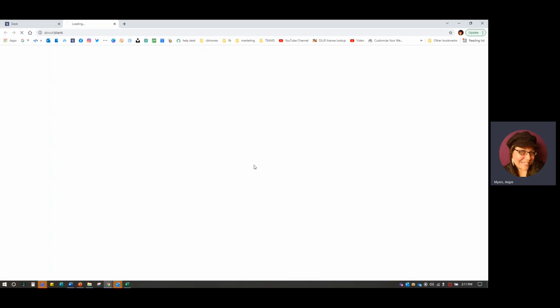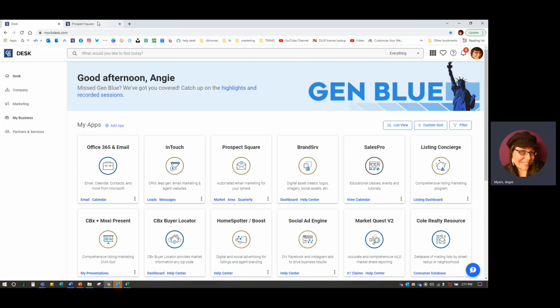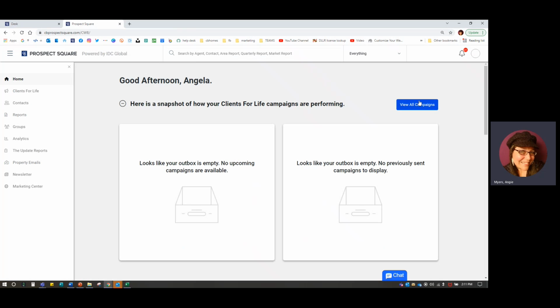We are going to go into Prospect Square and make sure that our account information is correct. So we're going to go in. I'm going to toggle in as an agent. You're just going to go to desk, click on that Prospect Square tile, and your Prospect Square will come up.